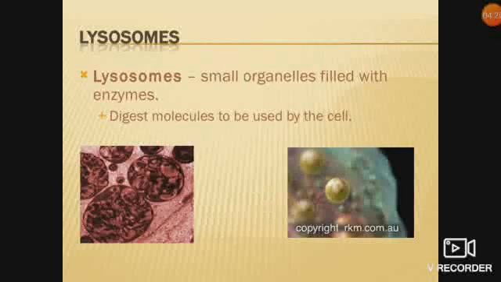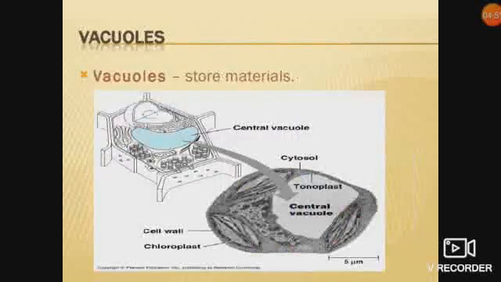Lysosomes, most commonly called the suicidal bags of the cell. Small organelles filled with enzymes. Now, why are they called the suicidal bags? Because they contain digestive enzymes, and if the cell gets injured, the lysosomes burst and the enzymes inside come out and digest the molecules to be used by the cells.